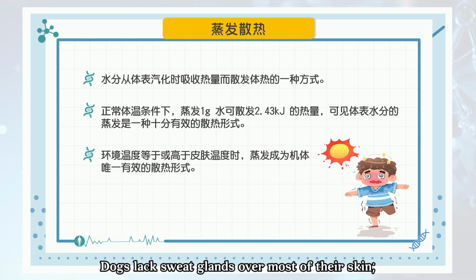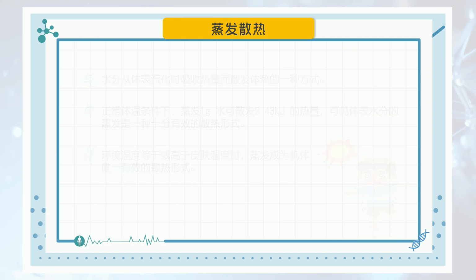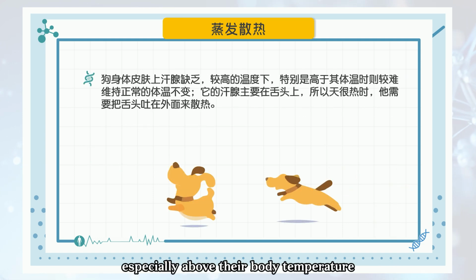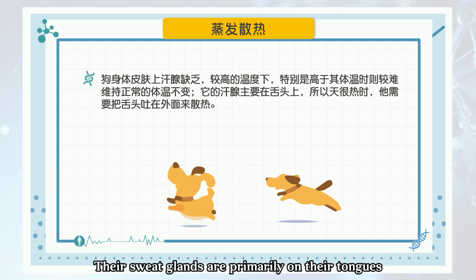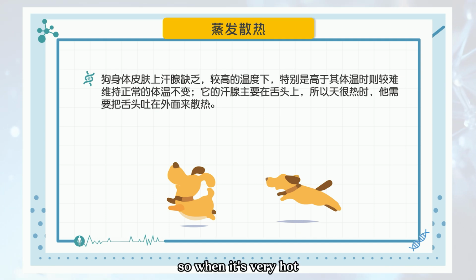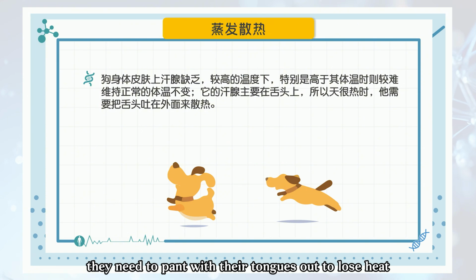Dogs lack sweat glands over most of their skin. At high temperatures, especially above their body temperature, it is difficult for them to maintain a normal body temperature. Their sweat glands are primarily on their tongues. So when it's very hot, they need to pant with their tongues out to lose heat.